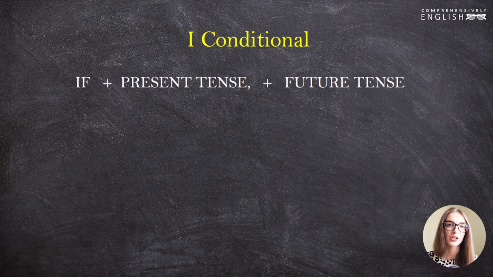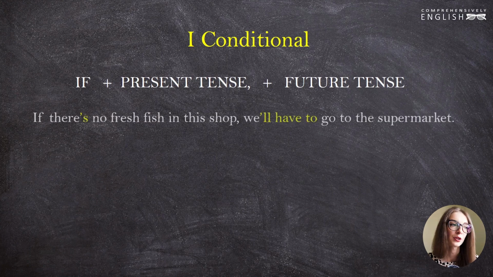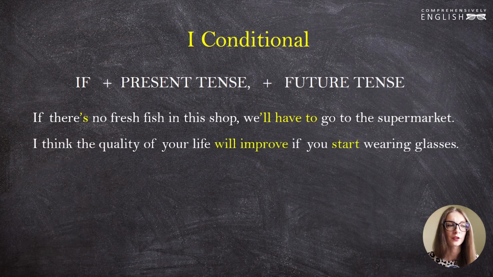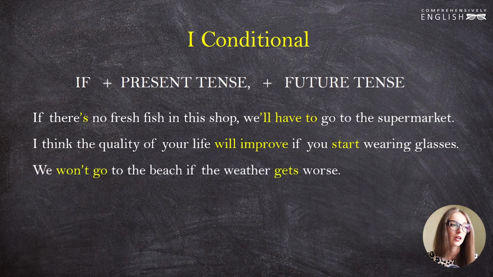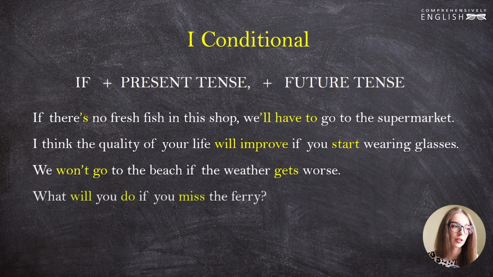When we form conditional sentences of the first type, we follow this formula: if plus a present tense plus a future tense. If there is no fresh fish in the shop, we'll have to go to the supermarket. I think the quality of your life will improve if you start wearing glasses. We won't go to the beach if the weather gets worse. What will you do if you miss the ferry?